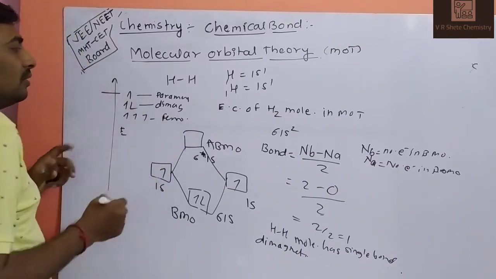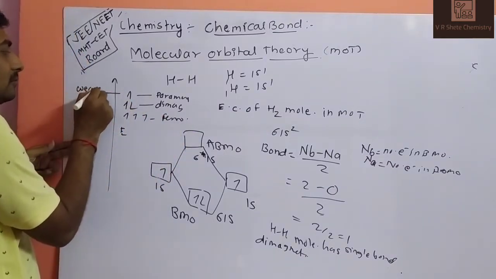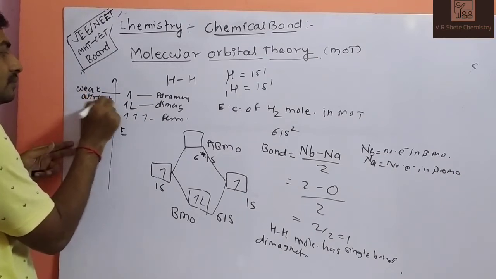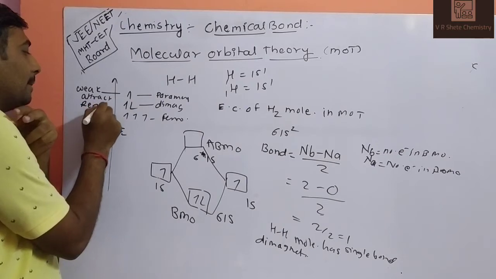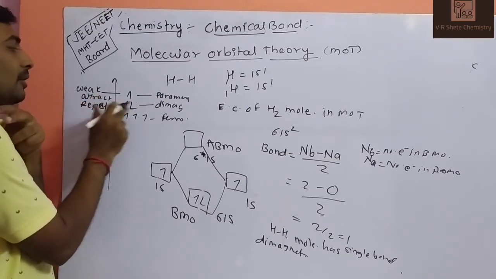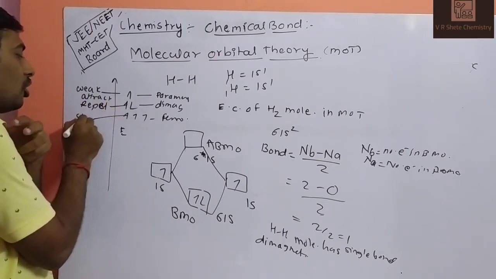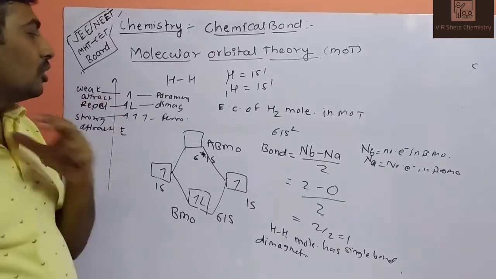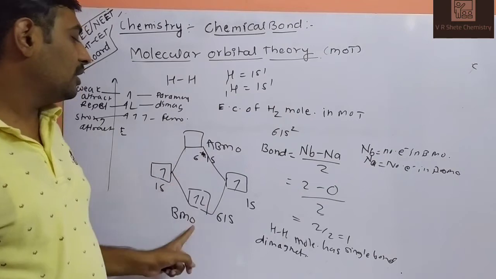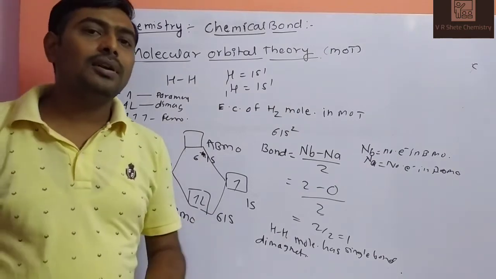Paramagnetic is weakly attracted toward the magnet. Diamagnetic is repelled by the magnet. And ferromagnetic is strongly attracted to the magnet. So right now hydrogen is diamagnetic because its electrons are paired, so hydrogen is not attracted to the magnet.